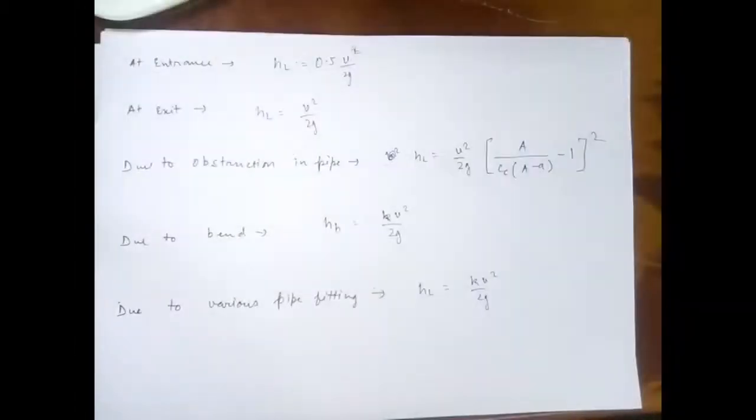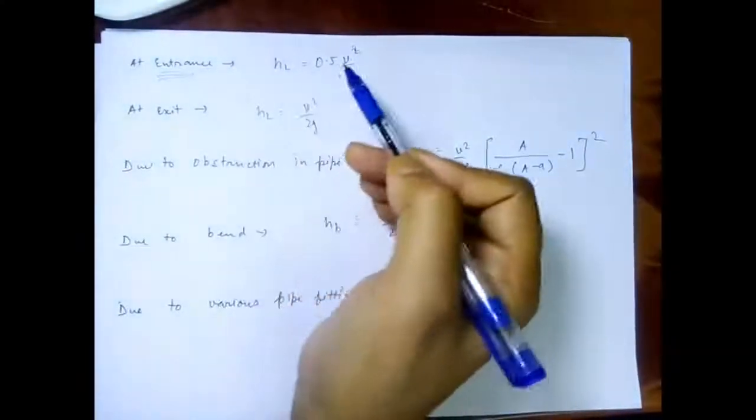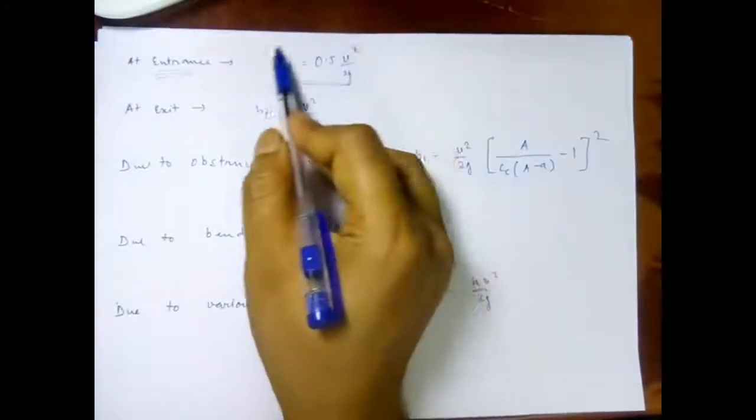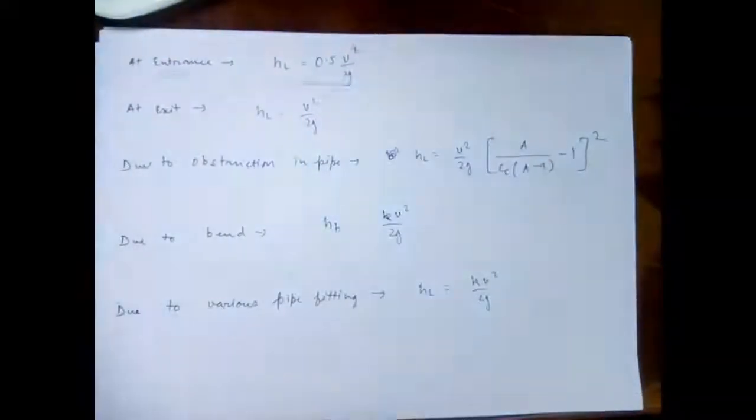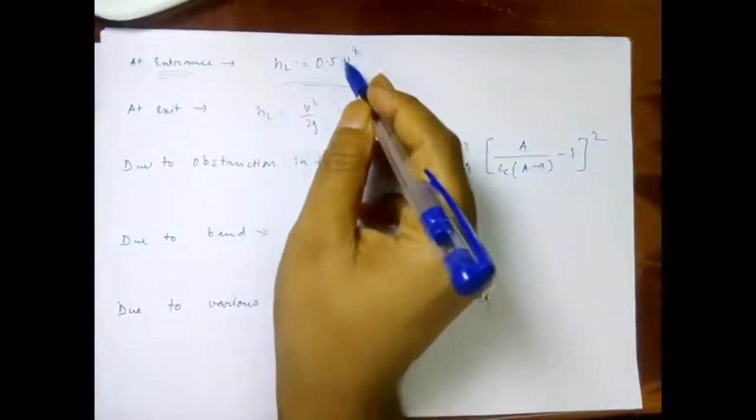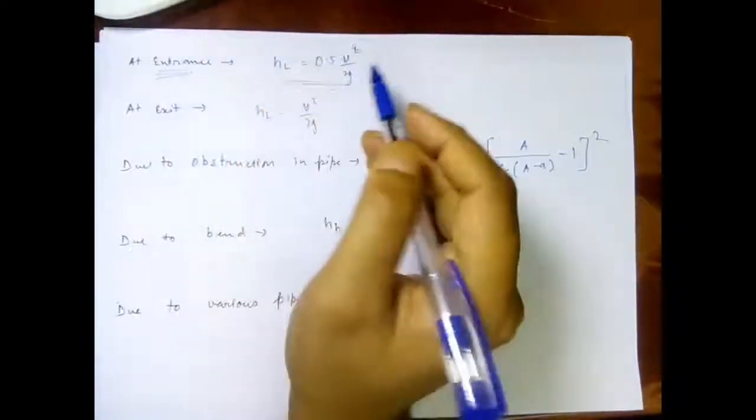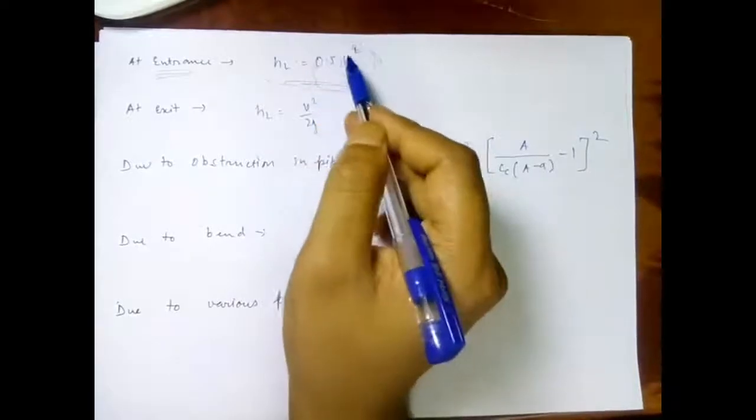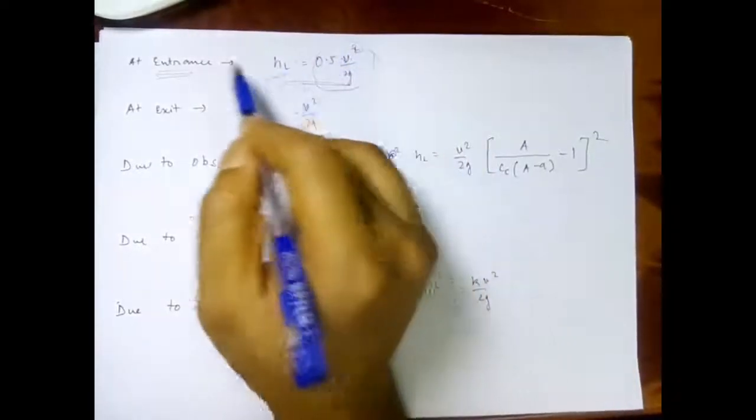Certain more losses whose derivations are not required at this point. Maybe we just go by the formulas and that will be enough for us. And first one is the head loss at entrance, and it is HL equal to 0.5 v square upon 2g, where v is the velocity of flow in the particular pipe. So if the velocity is v in the particular pipe, then I'll say that 0.5 v square upon 2g is lost at the entrance.